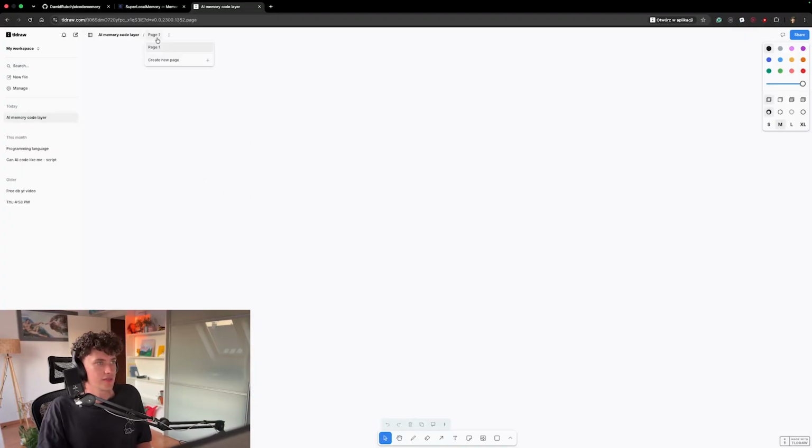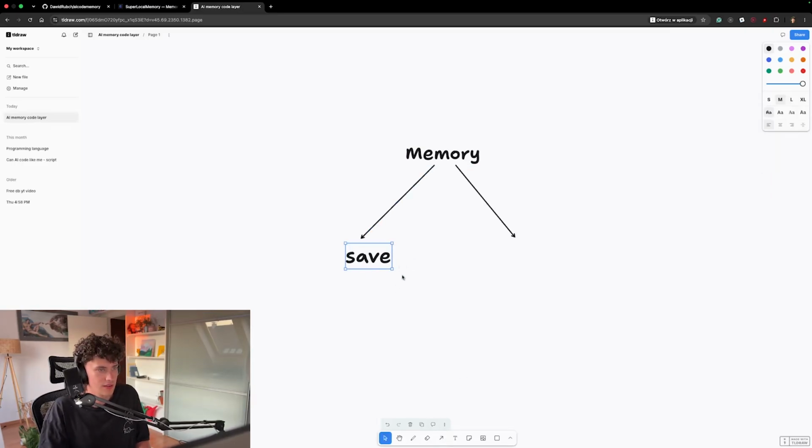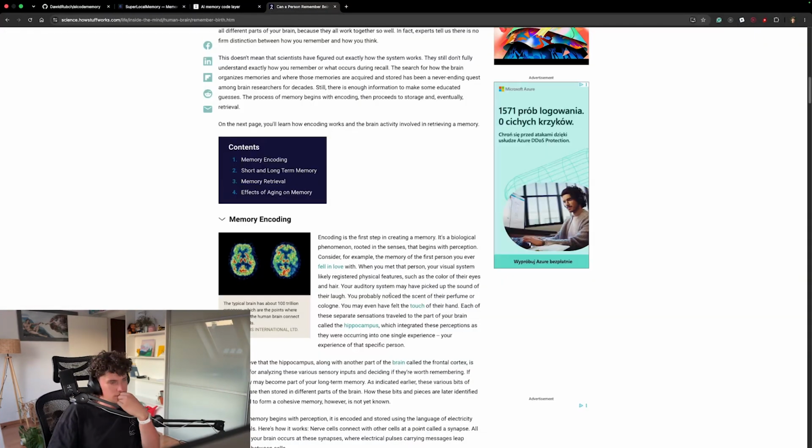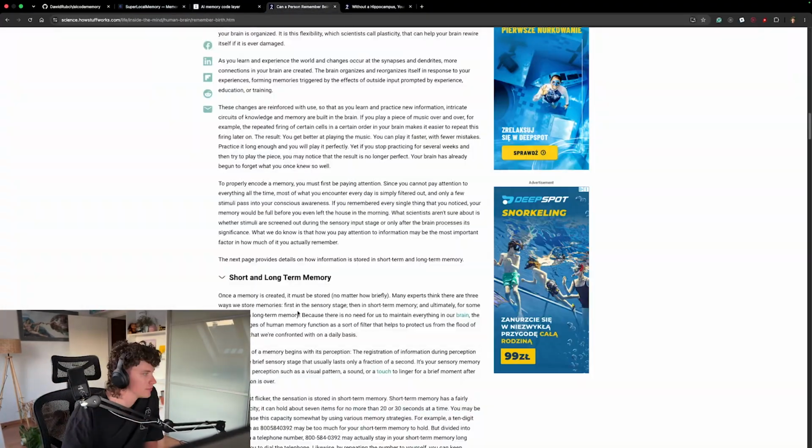So how I'm thinking through memory is that memory works like this. When you look at human memory, it has two different types of functions: save, and then recall. And neural networks, which are the basis of AI, are based on how human brains learn and how neurons activate. So I was thinking, if I learn how human memory works, then maybe I could create something cool here. Despite the article being extremely interesting, I didn't find anything useful that I could use.